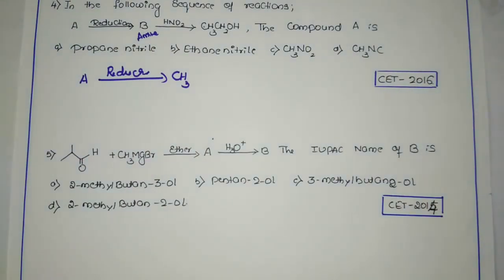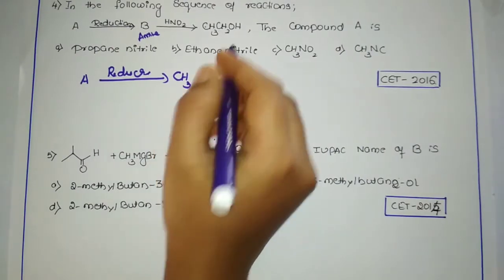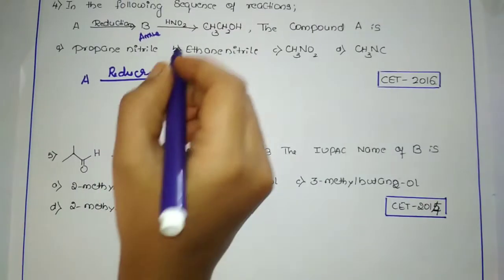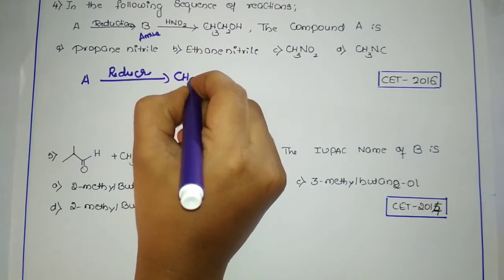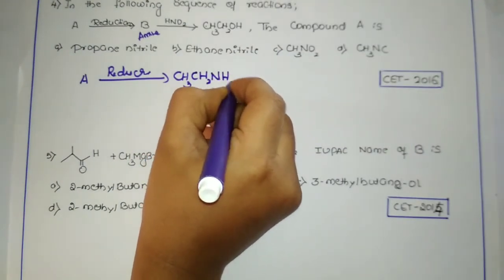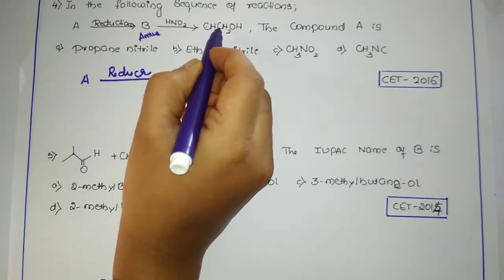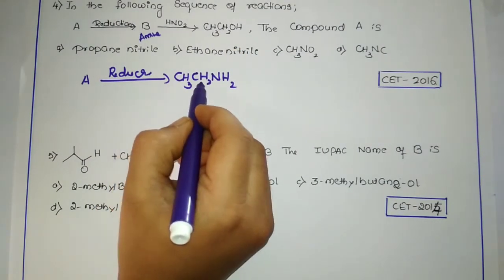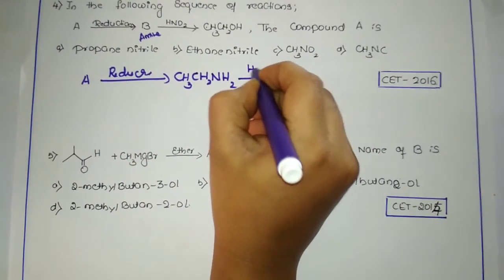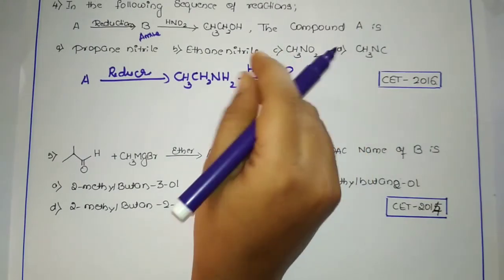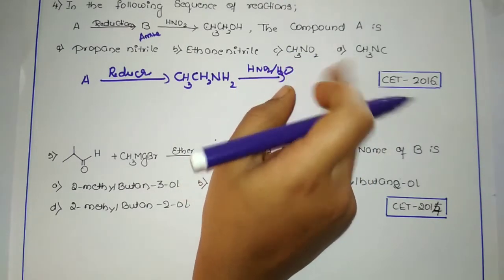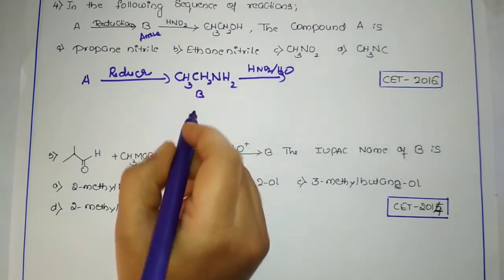So now the thing is, the final product we have here is ethyl alcohol. So how many carbons? 1, 2. So can I write the amine as CH3CH2NH2? Because we have 2 carbons, the amine will contain 2 carbons over here. So this is called what? Ethyl amine, which upon treatment with nitrous acid followed by hydrolysis will undergo multiple steps like a diazotization reaction, and upon hydrolysis gives ethyl alcohol. That is fine. So now we got B over here.